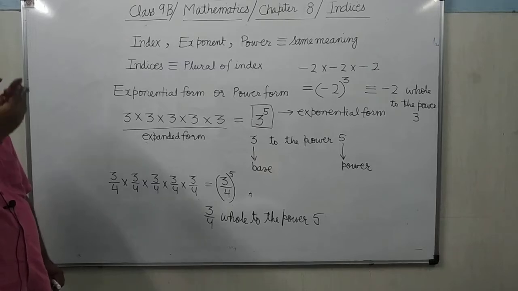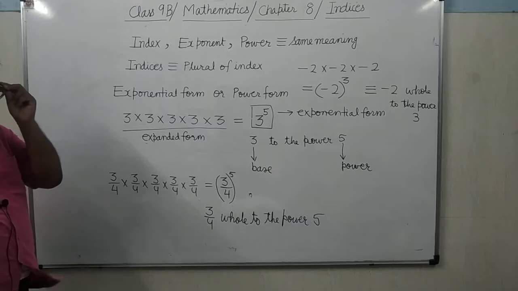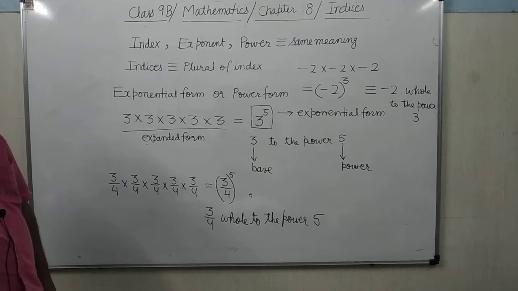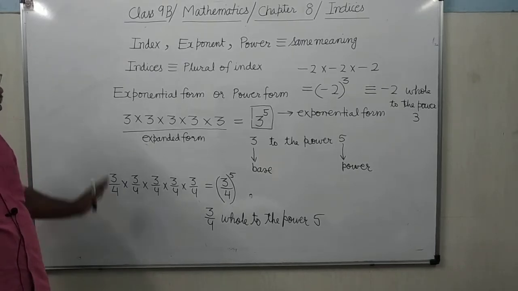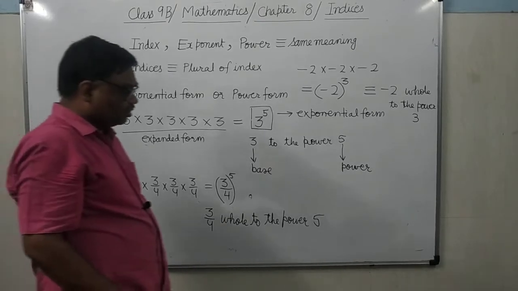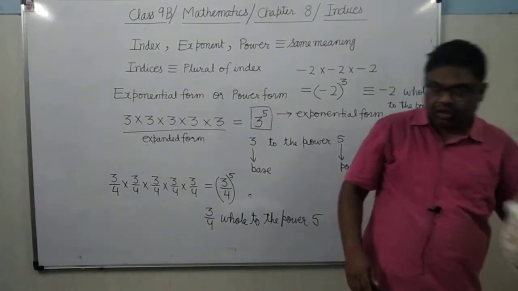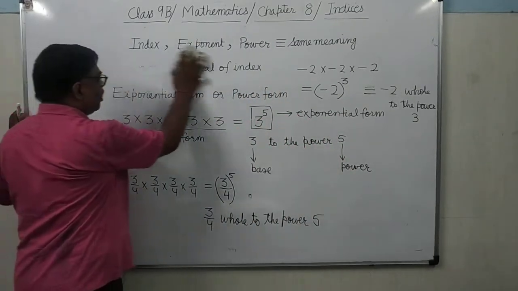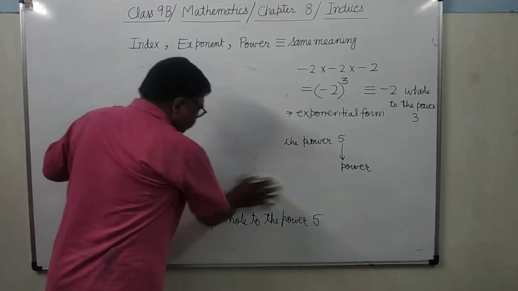So now after this I will explain the exponential laws. There are some laws regarding exponents. When you do the simplification of any exponential expression, some rules are used. So see here, the first law is the product law, the product rule, the product of two exponential numbers.